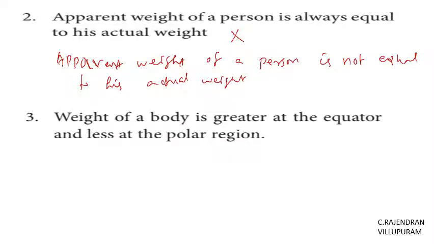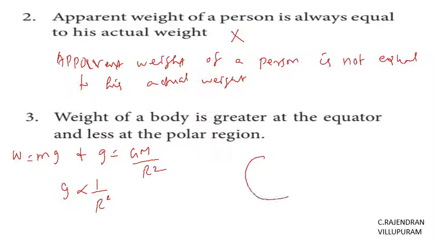The weight of the body is greater at the equator and less at the poles. For this answer, you have to know two formulas: one is W is equal to mg, and another is g is equal to GM by R square. Here g is inversely proportional to R square. That means when R decreases, g increases; when R increases, g decreases. Now read the question: the weight of the body is greater at the equator. So in the equator region, the R is maximum.